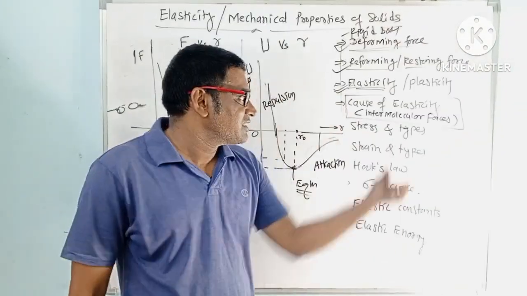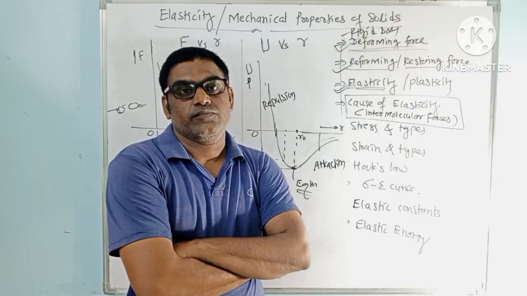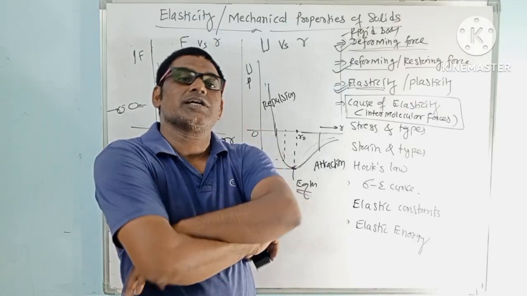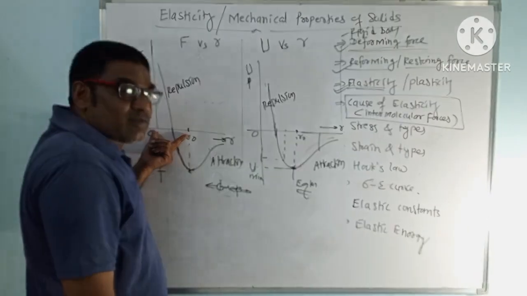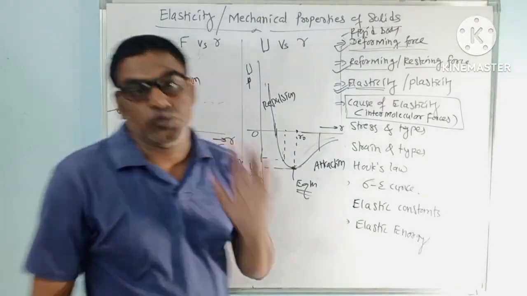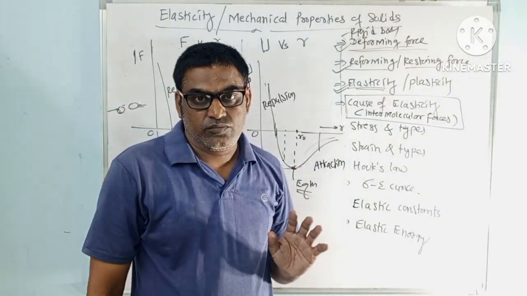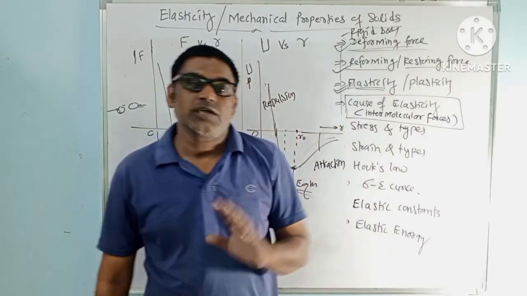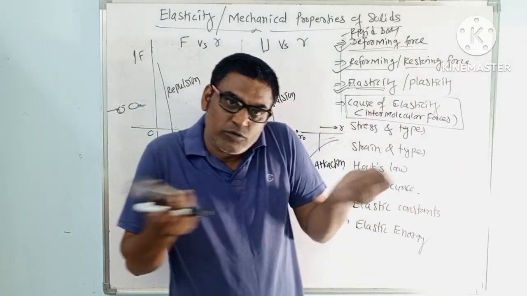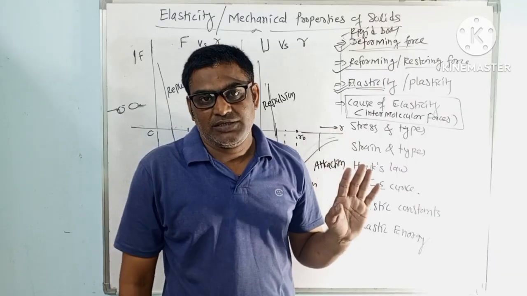So what is the cause of elasticity? These intermolecular forces keep acting in the opposite direction to the external force, because the body wants to maintain this much distance in between two molecules. For that purpose, it will try to oppose the external force. After removal of that, due to this internal force, the body will regain its original shape and size.